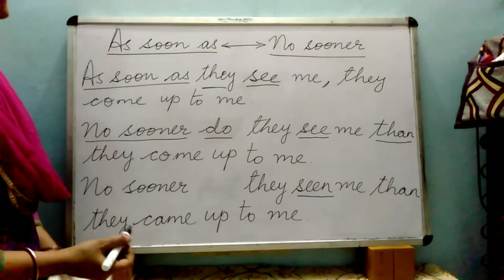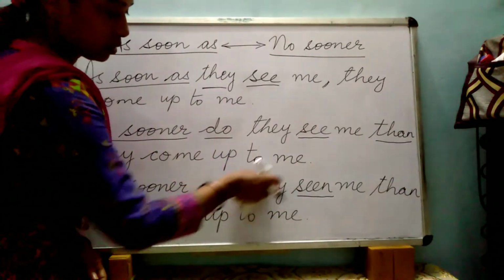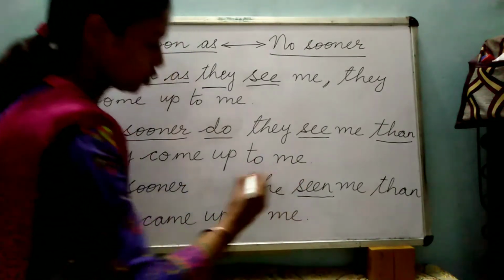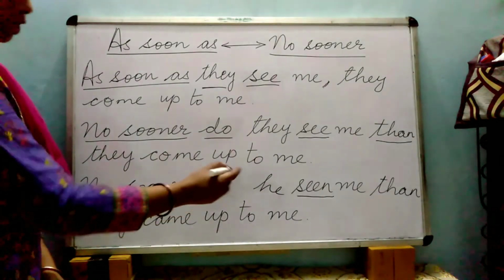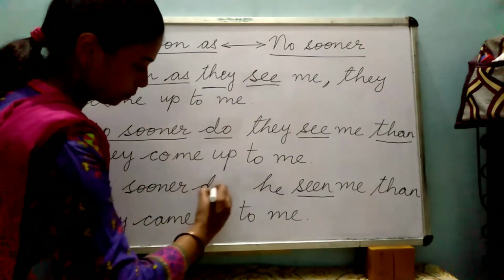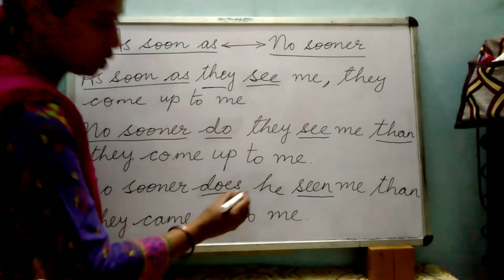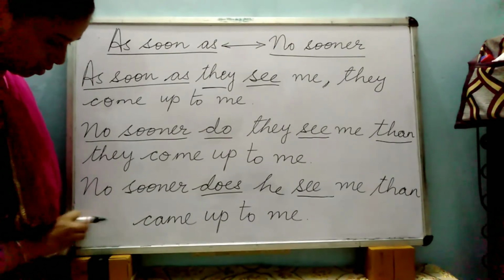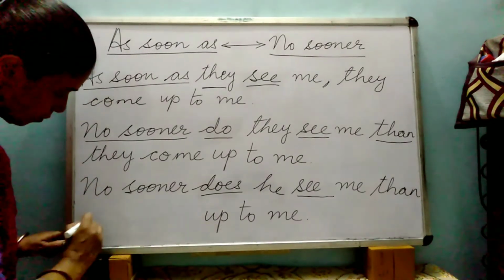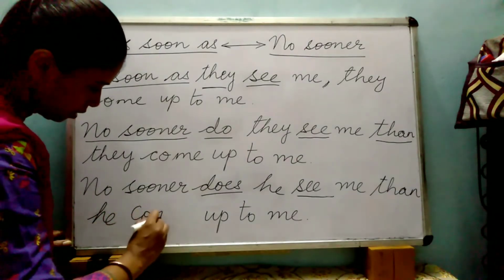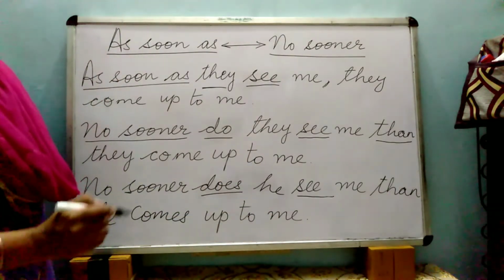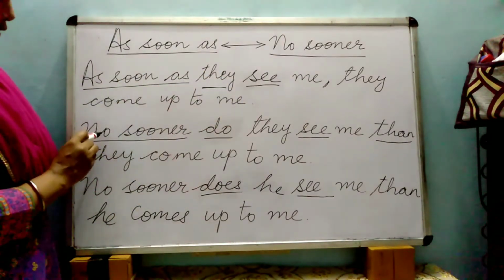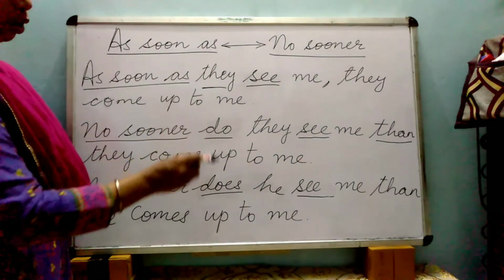Now supposing here there is a singular pronoun. No sooner, I have written, instead of they I have written he. So with he what will you be using? Does. No sooner does he see me than he comes up to me. So here you can see when your as soon as sentence is in the present tense, you will write the no sooner sentence using do or does.